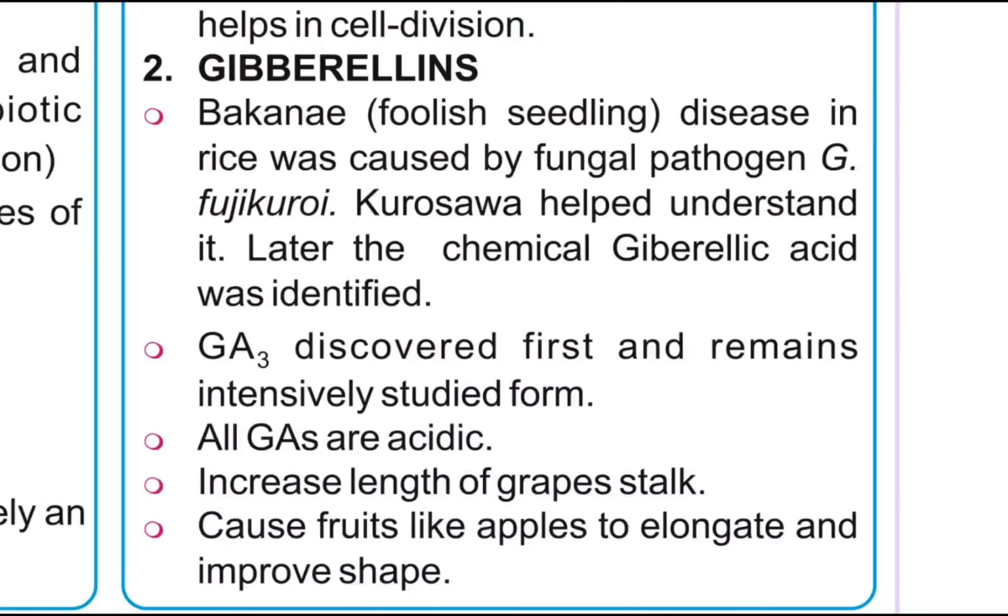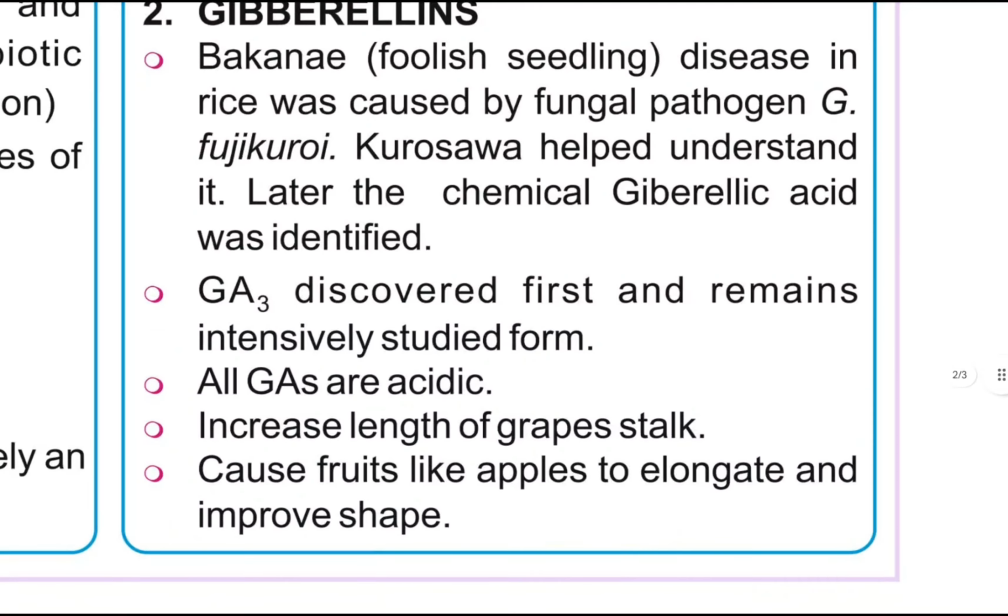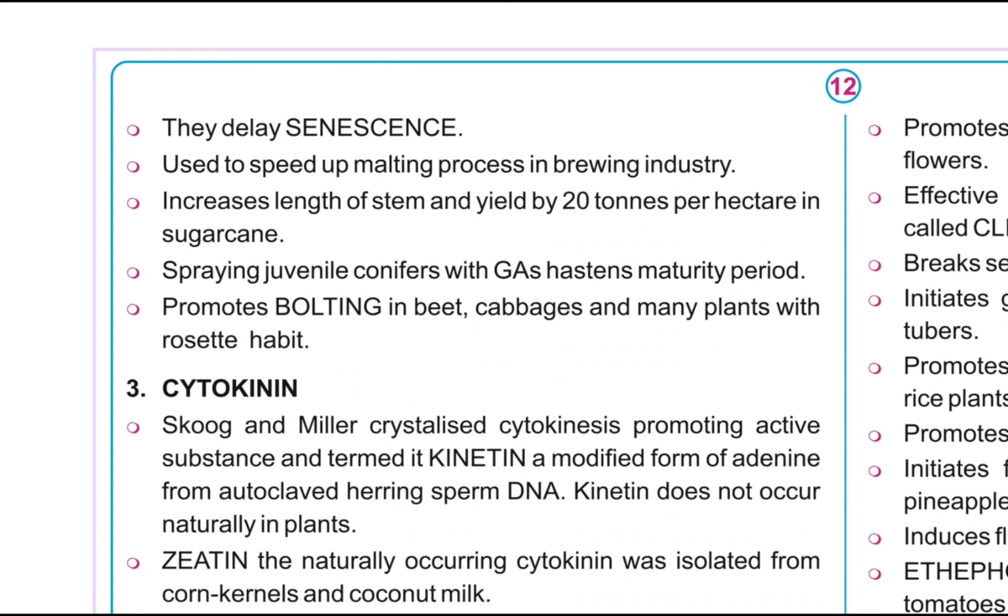Gibberellins increase the length of grape stalks and cause fruits like apples to elongate and improve shape. They delay senescence and are used to speed up the malting process in the brewing industry. They increase the length of stem and yield by 20 tons per hectare in sugarcane. Spraying juvenile conifers with gibberellic acid hastens the maturity period. It promotes bolting in beet, cabbages and many plants with a rosette habit.